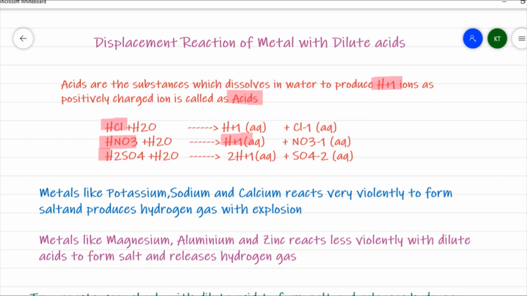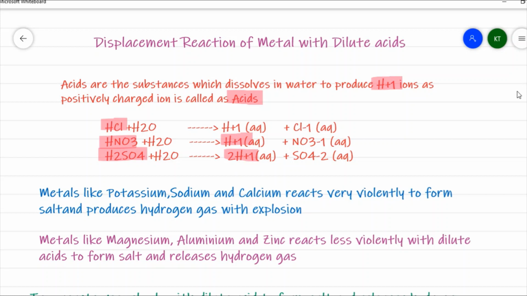If I take sulfuric acid, which when dissolved in water gives me 2H+. There are two H+ ions with sulfuric acid. That's why sulfuric acid is generally referred to as a dibasic acid. So it gives two H+ ions in aqueous medium.